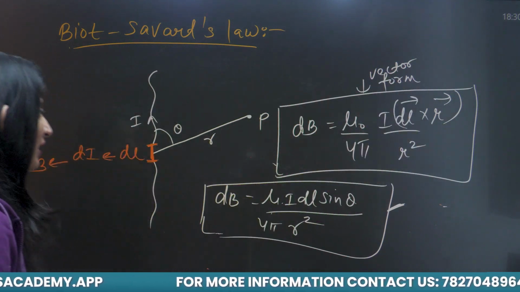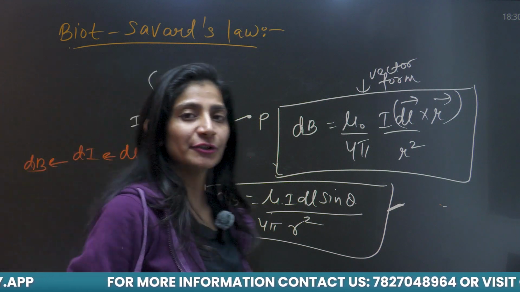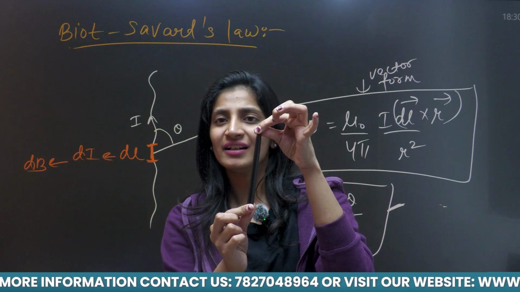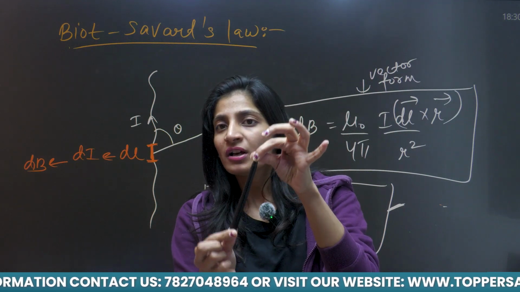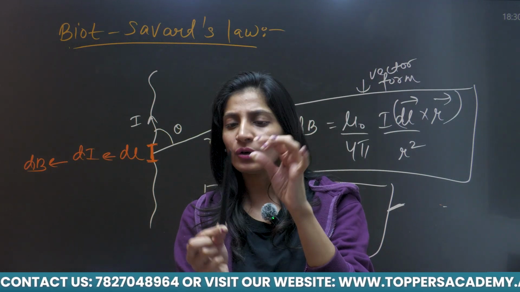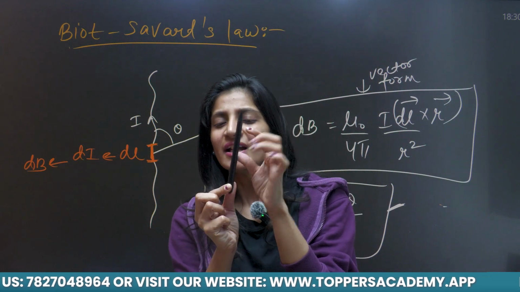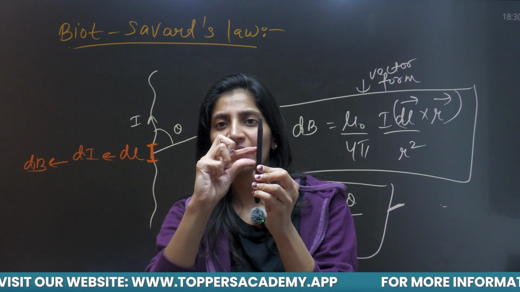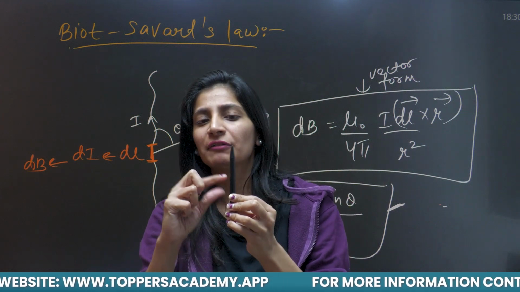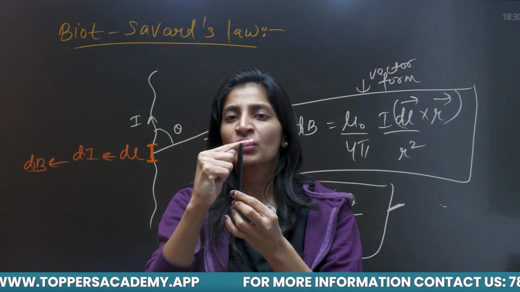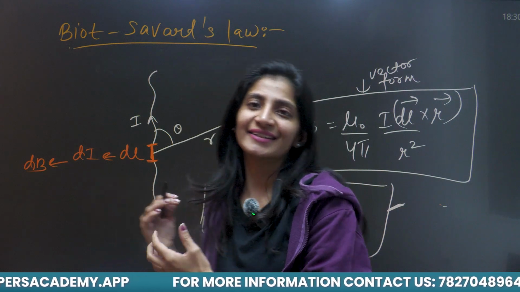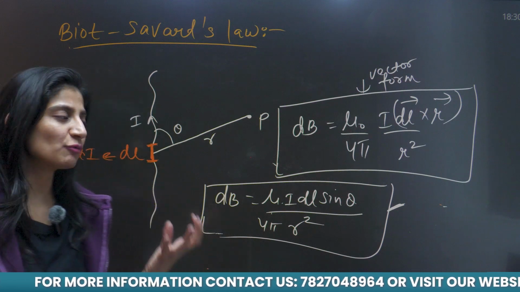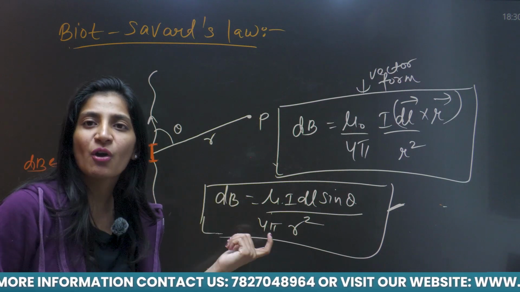Now if I want to find out the magnetic field due to the complete wire, suppose this pen is a wire, and Biot-Savart law gives the value of magnetic field only of a particular length element, this small portion. So if you want to find the magnetic field through this whole wire, what will you do? Obviously you are going to integrate this dB. To find the net magnetic field, I am going to integrate this small magnetic field.